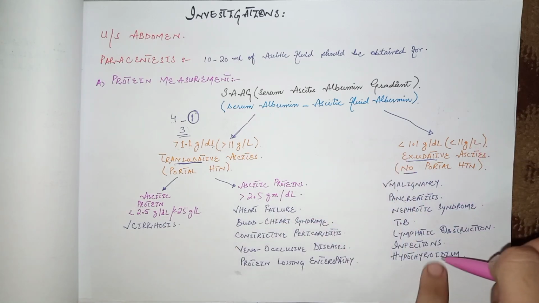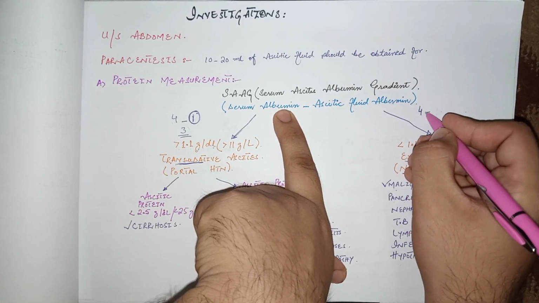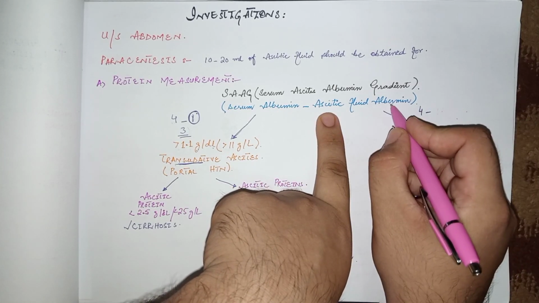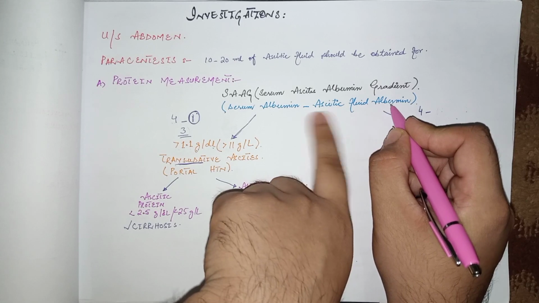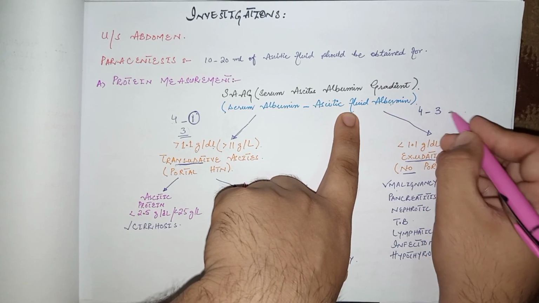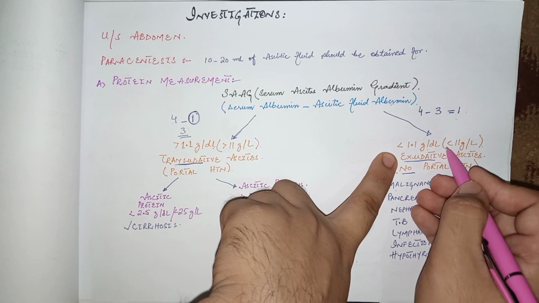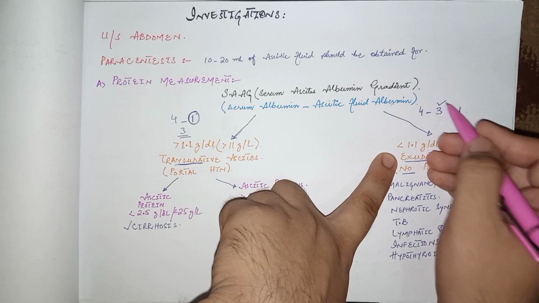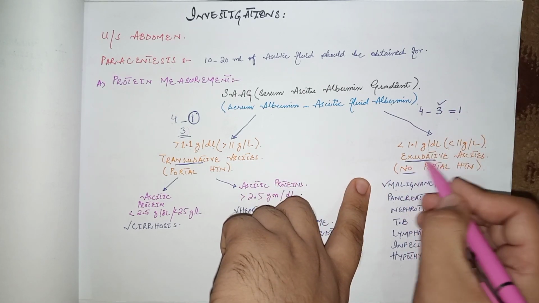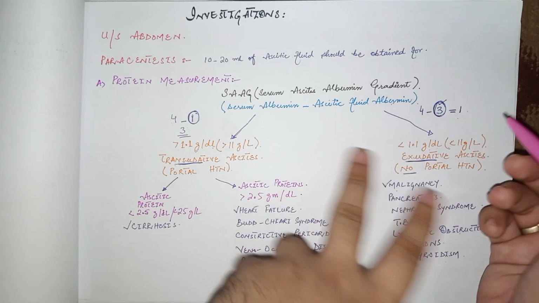Let's take an example in this case. If the serum albumin level is 4 and the ascitic fluid albumin level is 3, then 4 minus 3 is equal to 1. That is less than 1.1 gram per deciliter. And this indicates that this fluid is exudative, that is, very high protein content in the ascitic fluid.